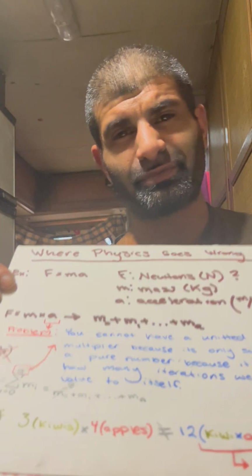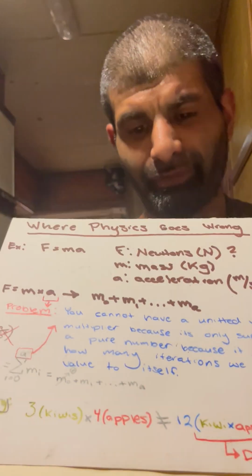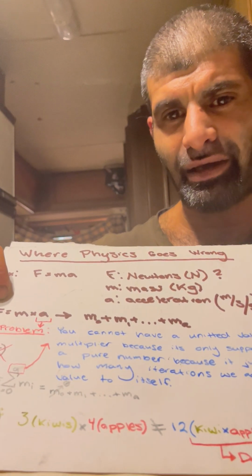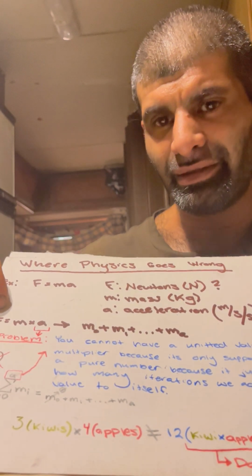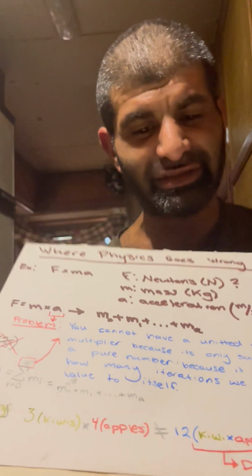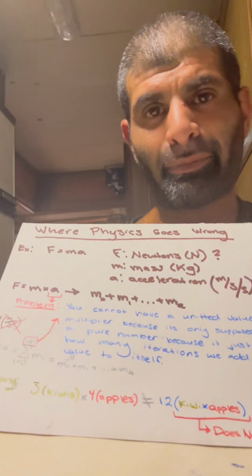But physics just tried to throw itself in there, thinking, oh look, math does this, let's get on board with that and carry our units in with it and make up units for what a kilogram times a meter per second is. We'll call that a Newton. That's not anything in reality. That's just as much an unreal factor as a kiwi times apple.